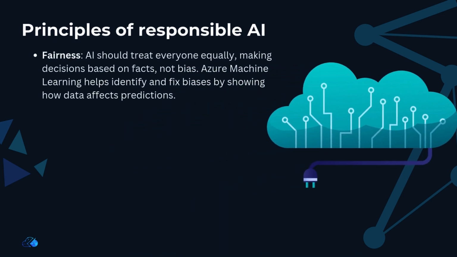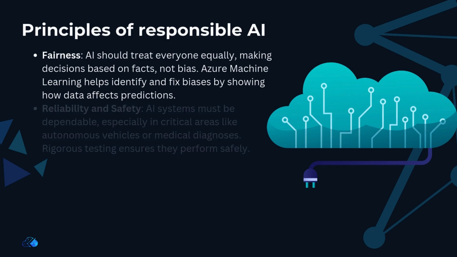First one is fairness. AI should treat everyone fairly. For example, if you create a machine learning model to support loan approvals at a bank, the model should make decisions based on facts, not gender, ethnicity, or other factors that could unfairly favor or disadvantage certain groups. Azure Machine Learning helps with this by allowing data scientists to see how each part of the data influences the model's predictions. This helps find and fix any biases that may exist in the system.